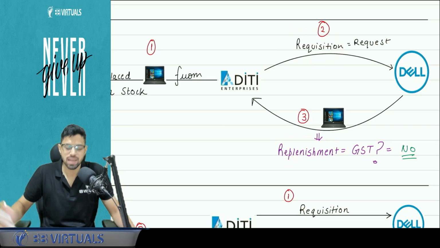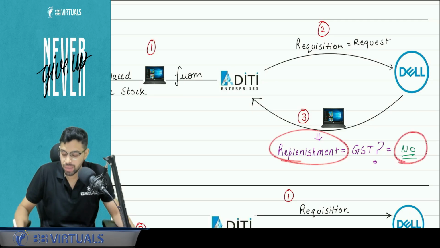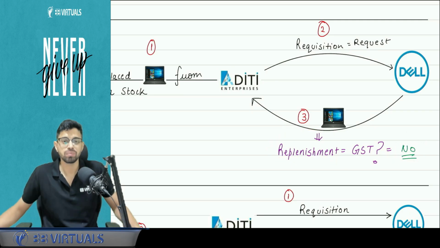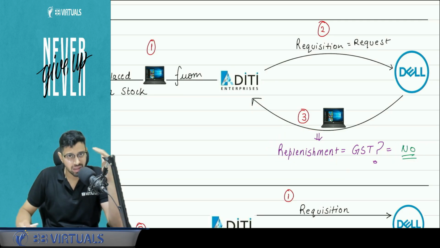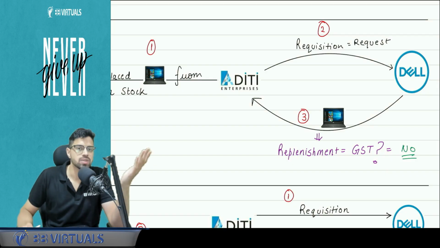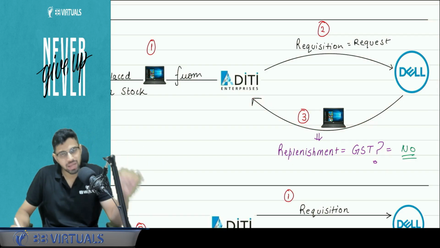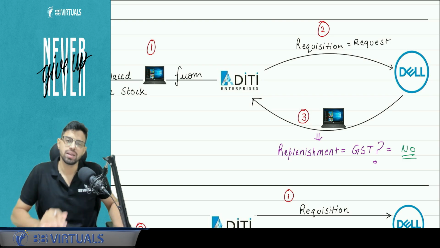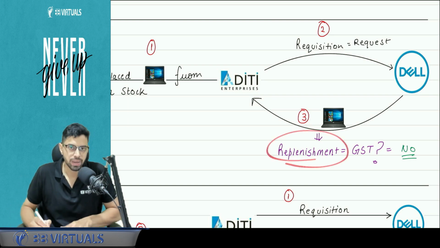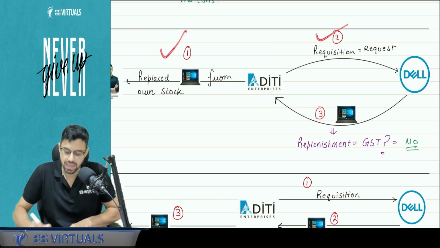The law clarified, CBIC clarified that on this replenishment there will be no GST applicable. Ideally, in normal cases, this could have been a part of supply, because this is kind of a selling only. But here CBIC clarified that there is no GST on this replenishment. Clear? So this happened first, then this happened.